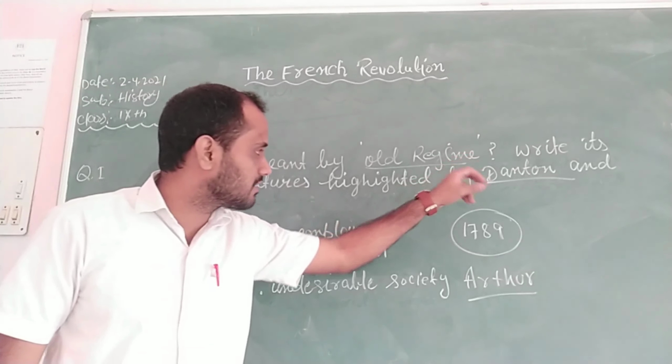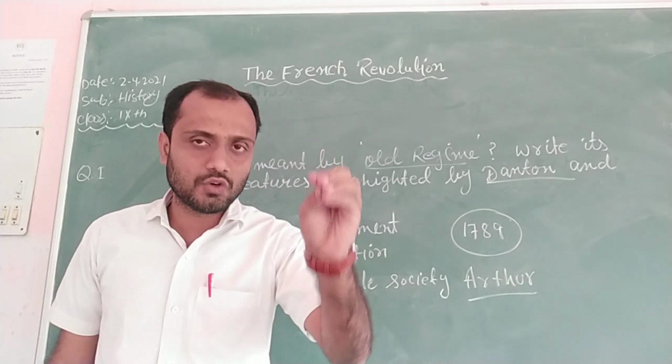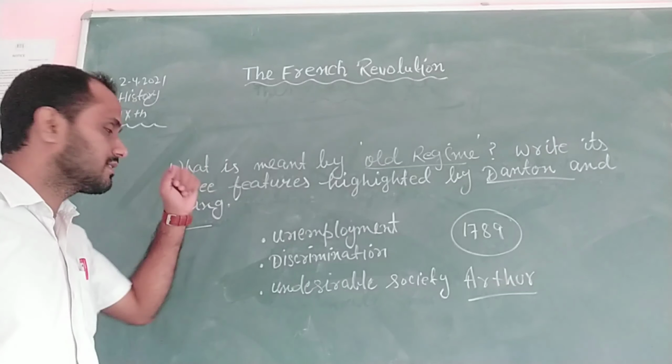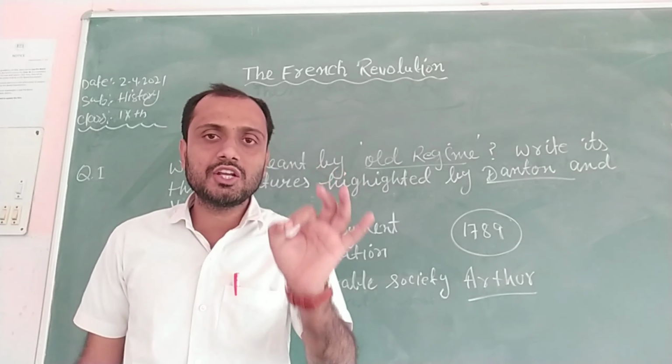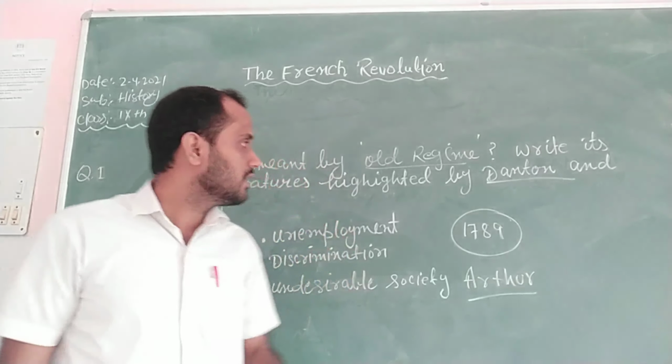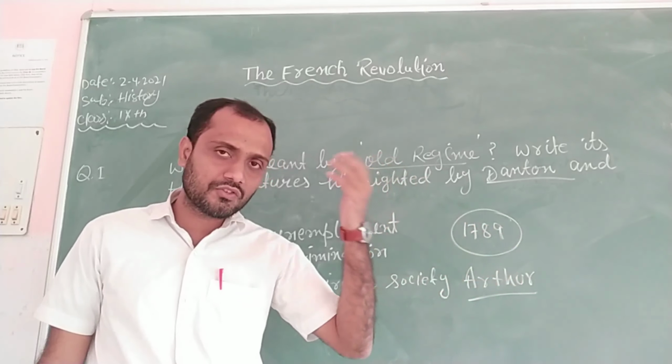George Danton was a French revolutionary, and Arthur Young was an Englishman, an English traveler. Understood?